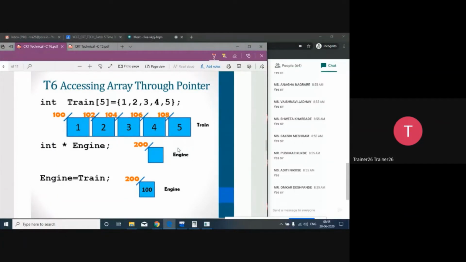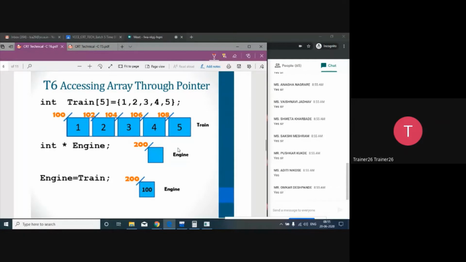Now go to the next fundamental, that is accessing an array through a pointer. Here we will go into 2D also today. We'll go into 2D and we'll talk about const also, because that is a most important fundamental. Const, C-O-N-S-T, const is the keyword. And when it comes with a pointer, it becomes what we call a lethal weapon. So there is a deadly combo again going to be created.